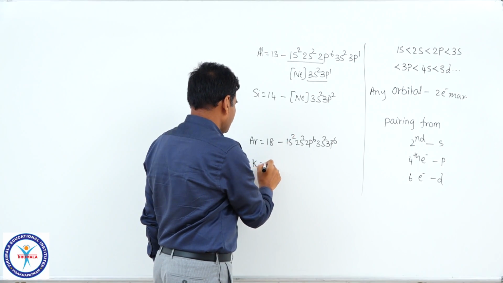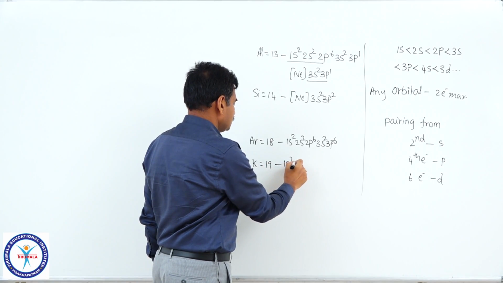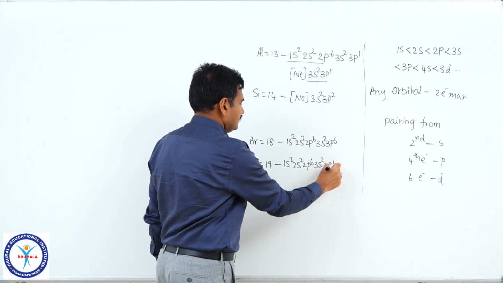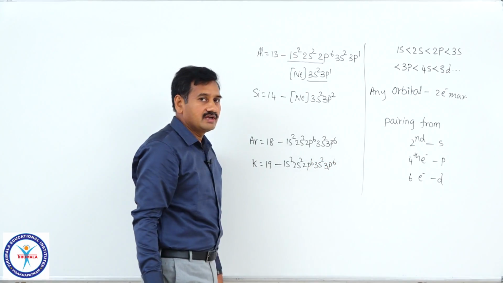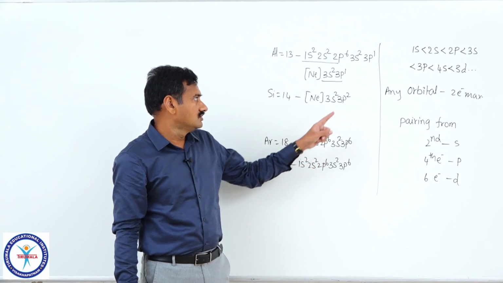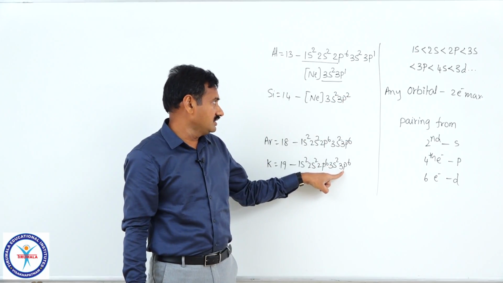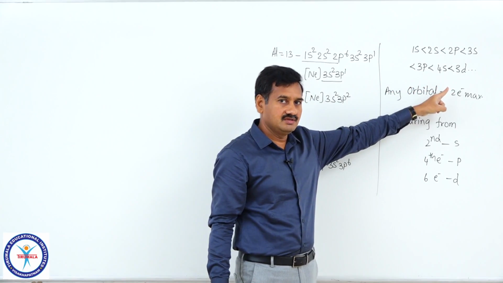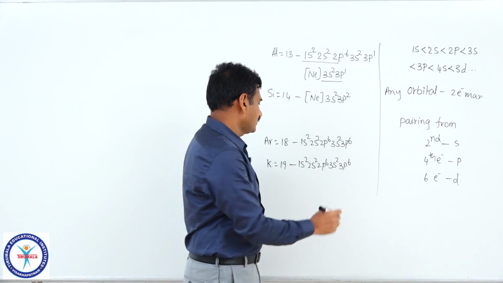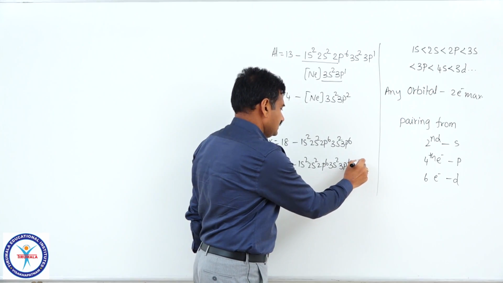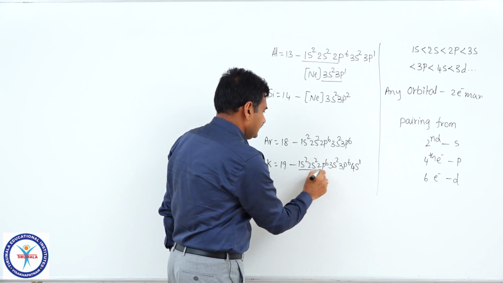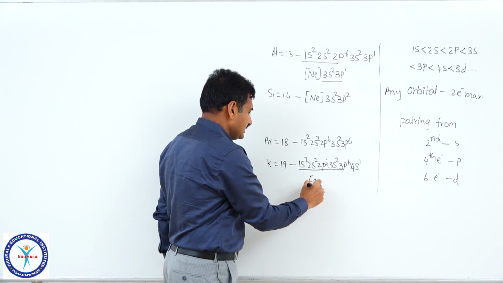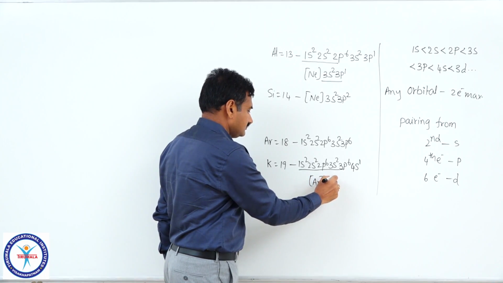Then potassium with atomic number 19, it is 1s2, 2s2, 2p6, 3s2, 3p6 and the next electron will enter which orbital? Is it 4s or 3d? After 3p, the next energetic orbital is 4s but not 3d, correct? Therefore, 4s1. These 18 electrons can now be taken as argon, the inert gas. This can also be written as argon 4s1.